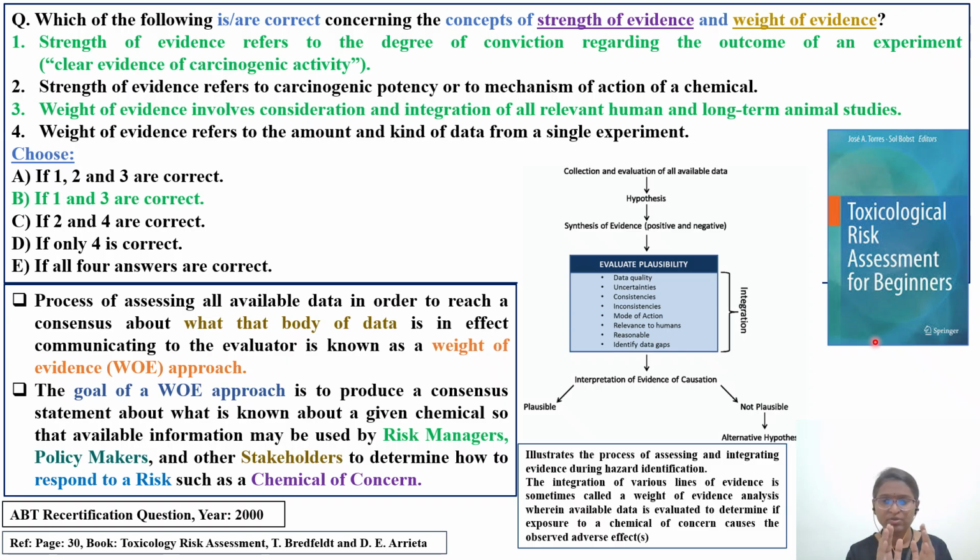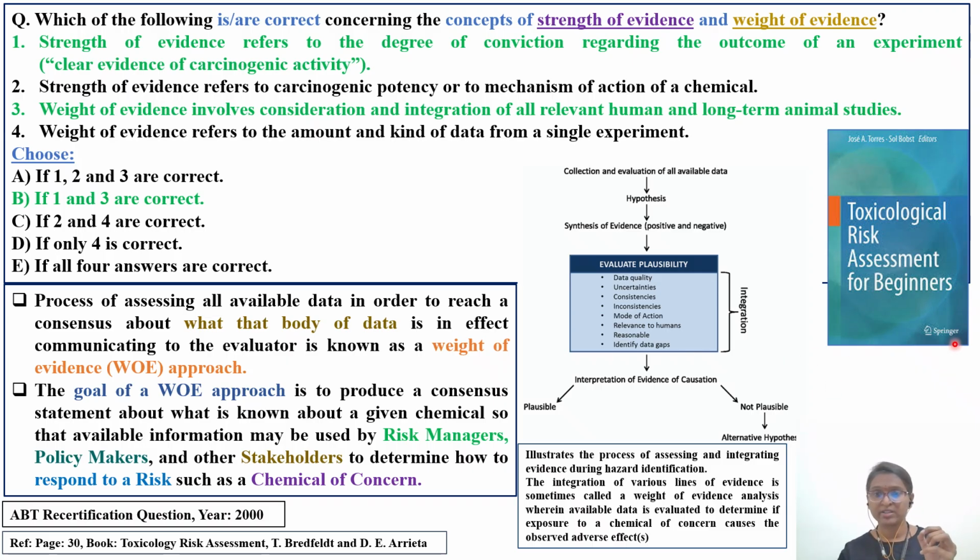In addition to Klaassen, whose fourth chapter is dedicated to risk assessment, it is always better to read at least one book on risk assessment. You can prefer Toxicology Risk Assessment for Beginners; there are other books from different authors also. So at least one book you should have on your bookshelf, so that you have a complete picture about risk assessment.